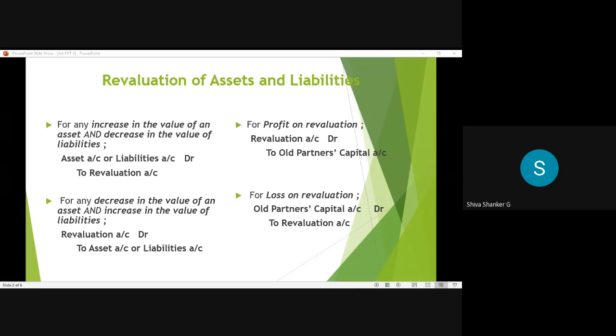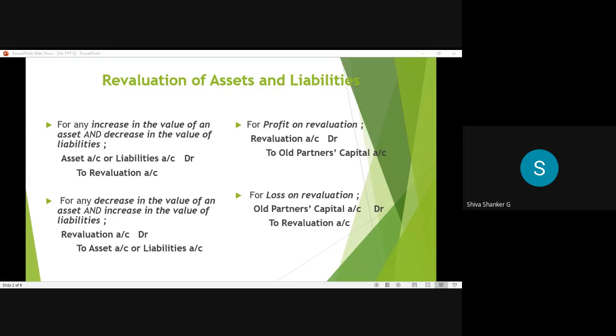So if all the partners want to revalue the assets and liabilities, including the new partner, at the time of admission of a partner, they may revalue the assets and liabilities. In that situation, four entries will come. What is the first entry? Listen once again.